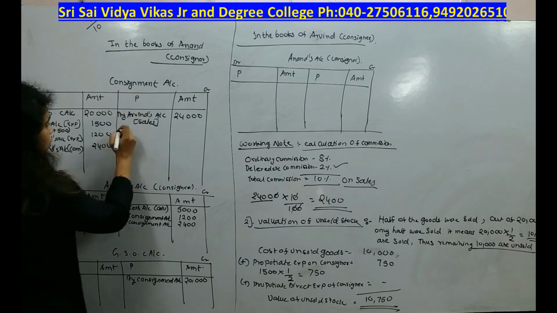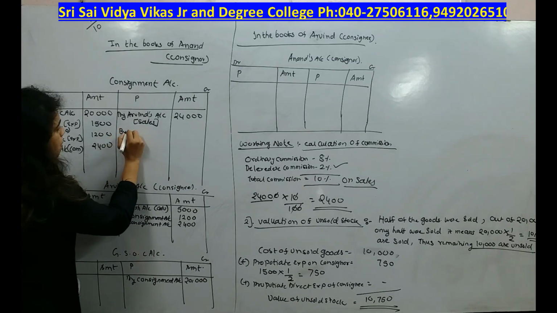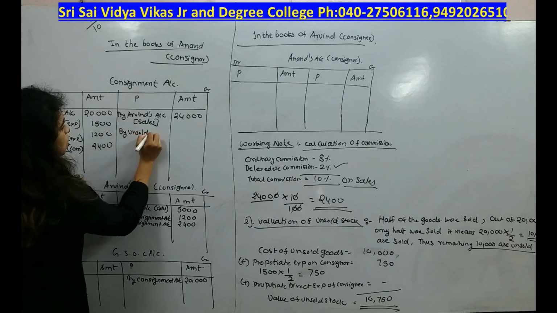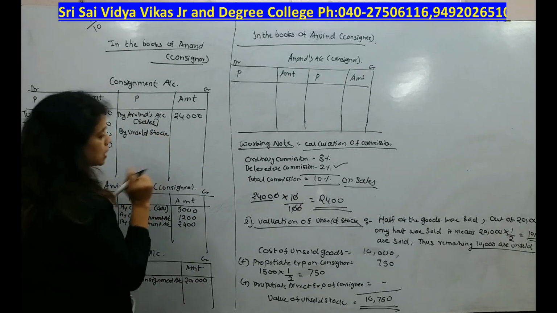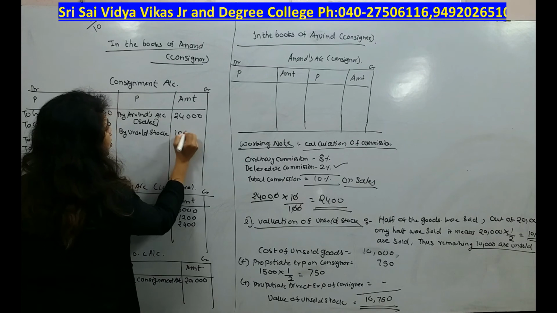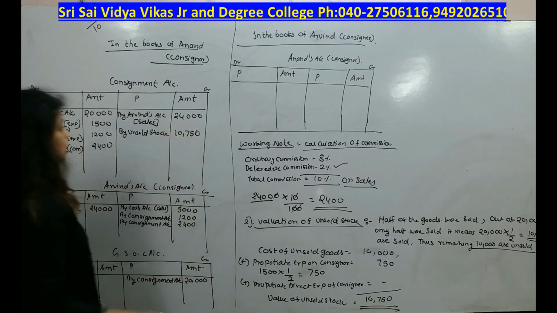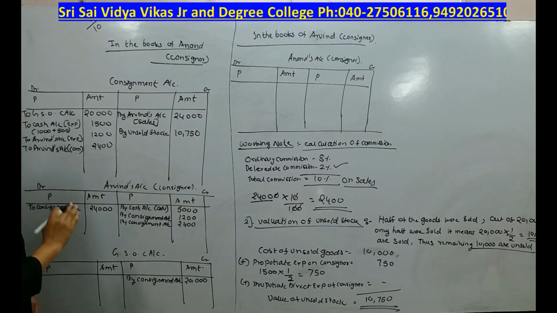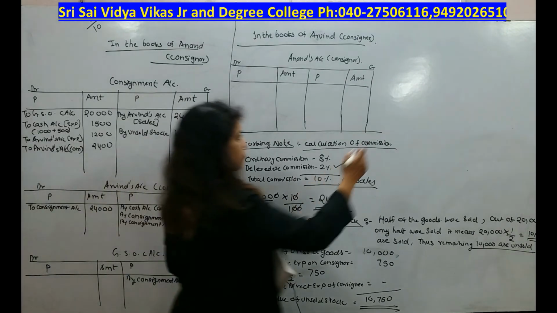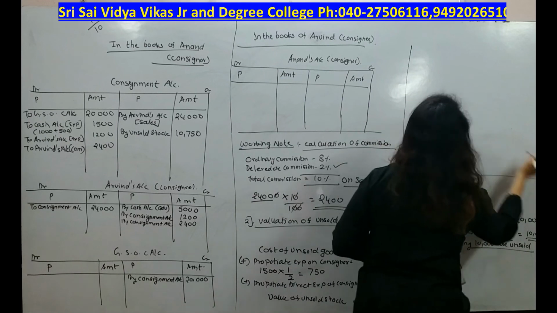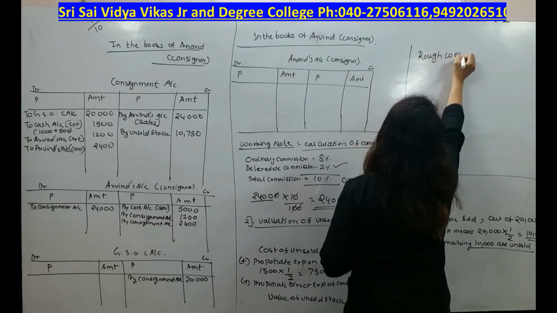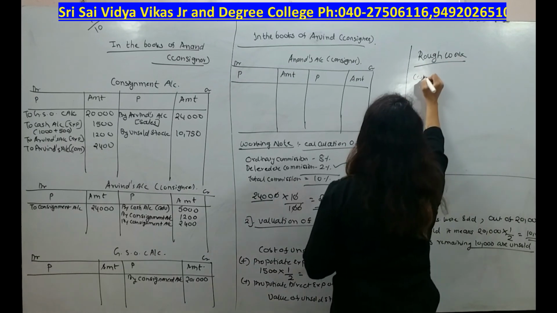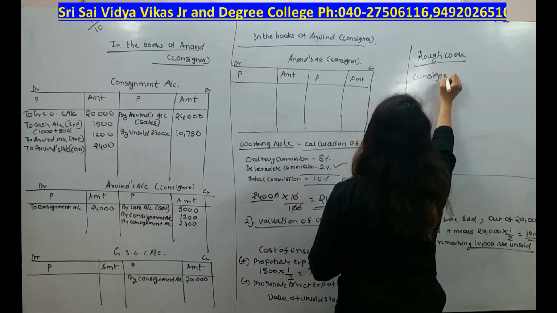Okay, value of unsold stock will be 10,750. Where do we need to record this? Here I will write by unsold stock. It will always come at the credit side of consignment account, 10,750. That's it. Now we are done with the entire things. Nothing has been left. Now we need to start doing rough work. Okay, first let's settle the consignment account.